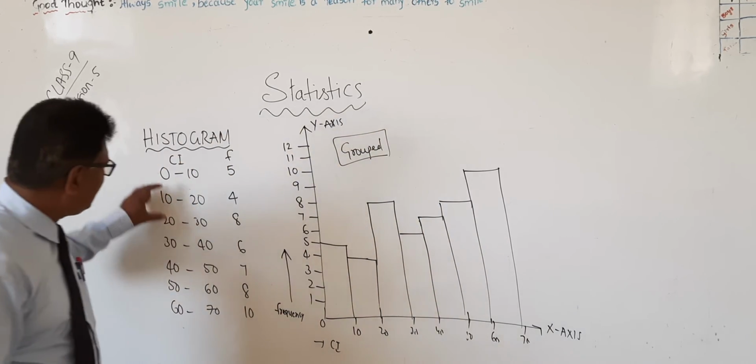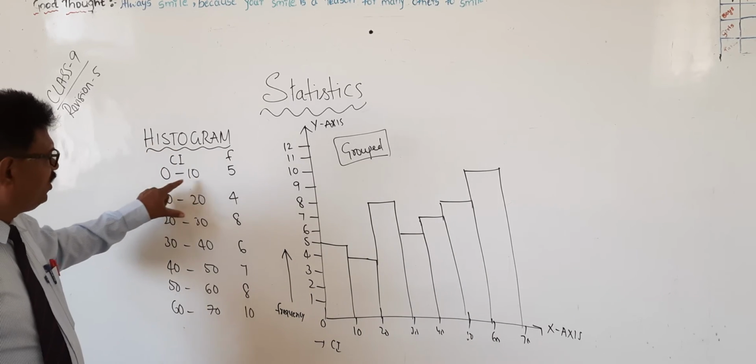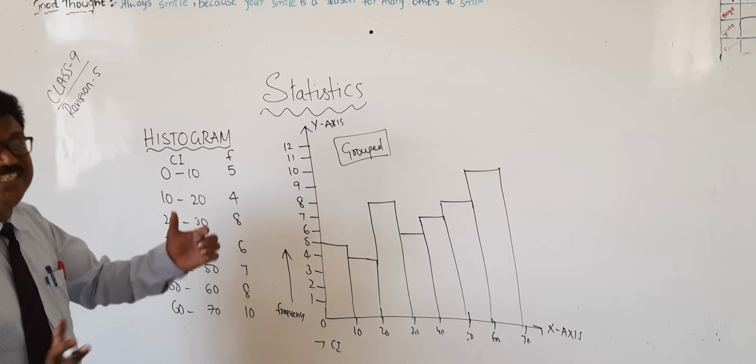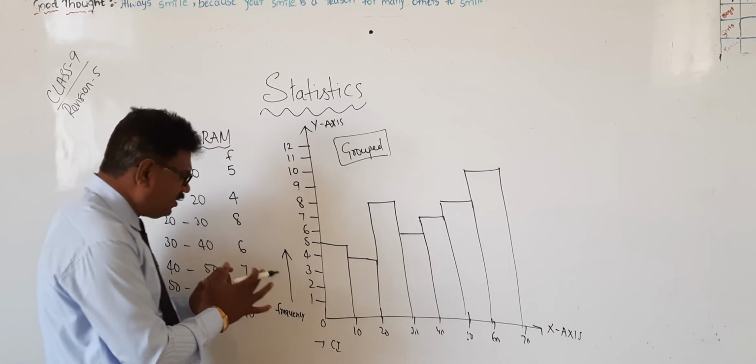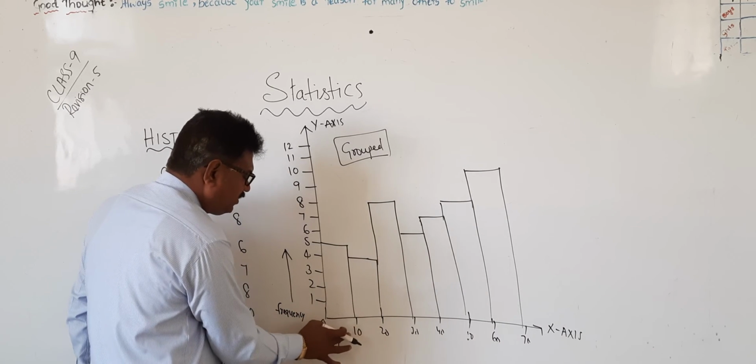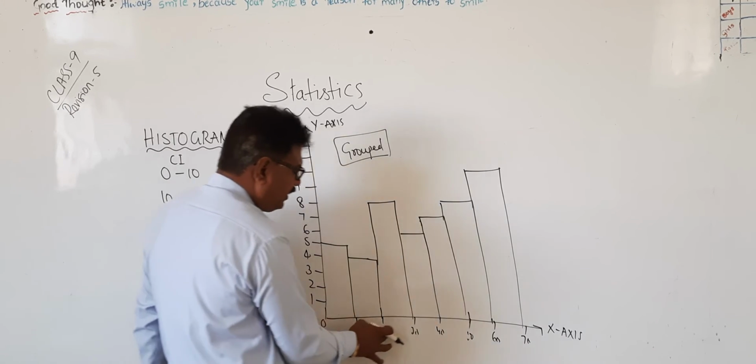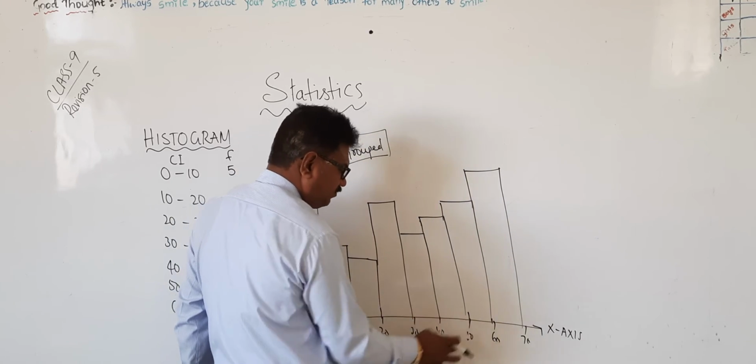Grouped means what? All numbers are grouped like this, 0 to 10, 10 to 20. That is continuous. There is no difference. 0 to 10 means immediately 10 to 20, 20 to 30, 30 to 40 like this.